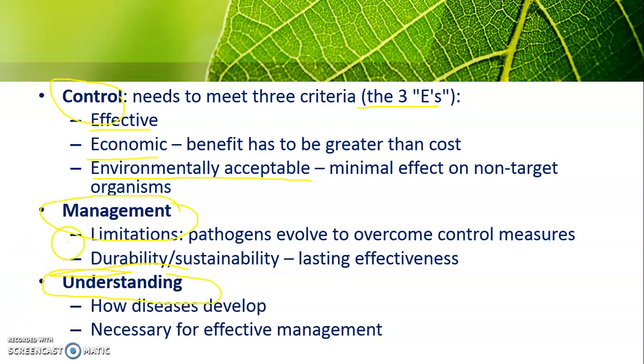So the second point is the management. We have to manage this plant disease. However, there are some limitations. One of the great limitations is the pathogen itself, because it is a living organism. Living organisms can evolve. When they evolve, they can develop resistance towards all the treatments that we are giving them. So they can overcome the control measures that we apply.